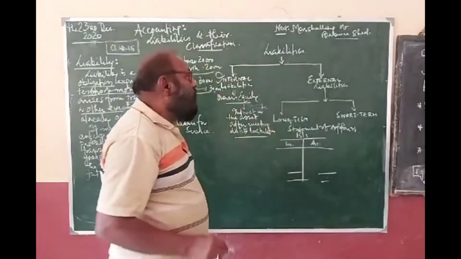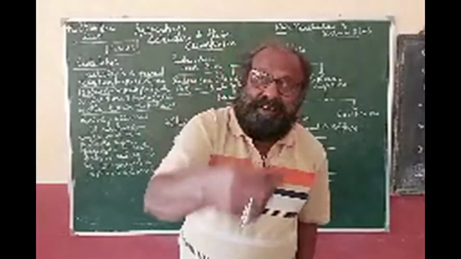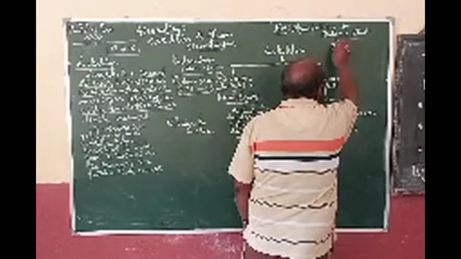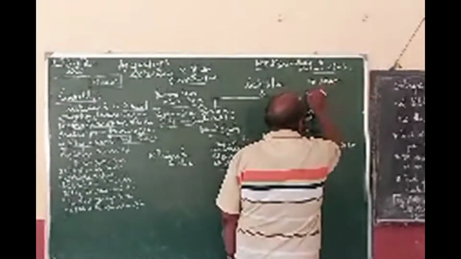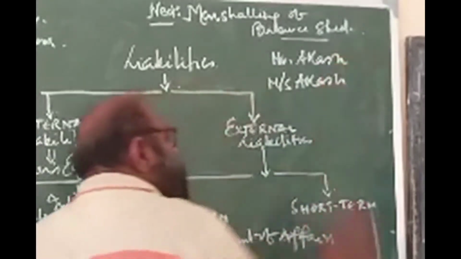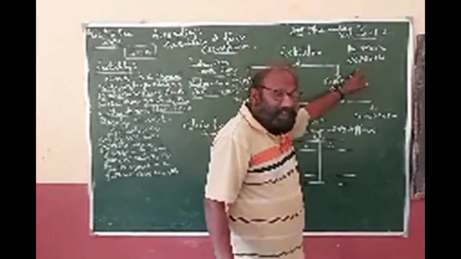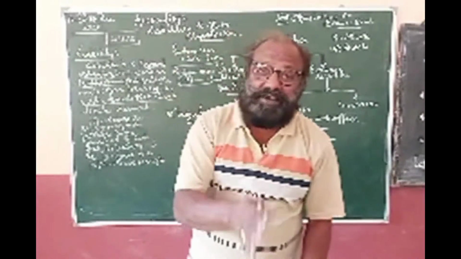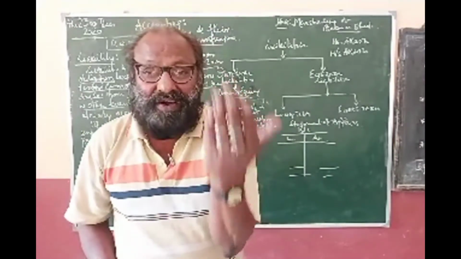A business house or any economic unit starts an organization, but who is the owner of the organization? That thing I told you: Mr. Akash and Mrs. Akash. Mr. Akash is the person whom I can see, and Mrs. Akash is the person whom I cannot see, but it exists. This organization exists. This person exists in the eyes of law. This person exists in the records.